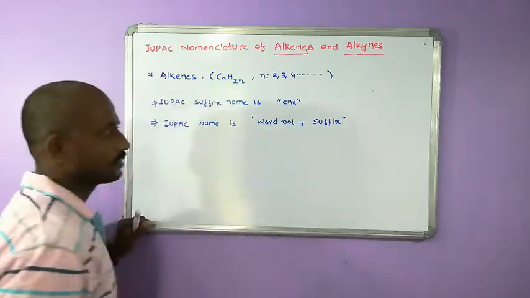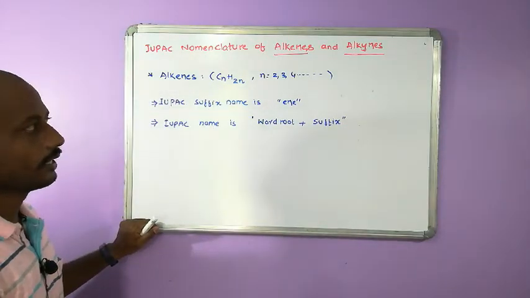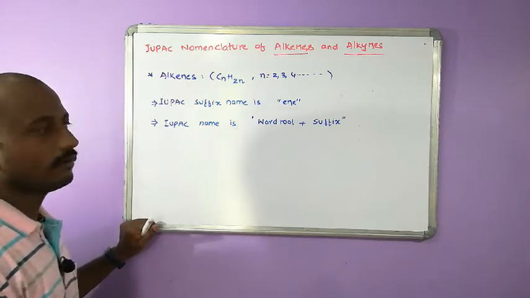Word root plus suffix is going to give the name of the corresponding alkene.